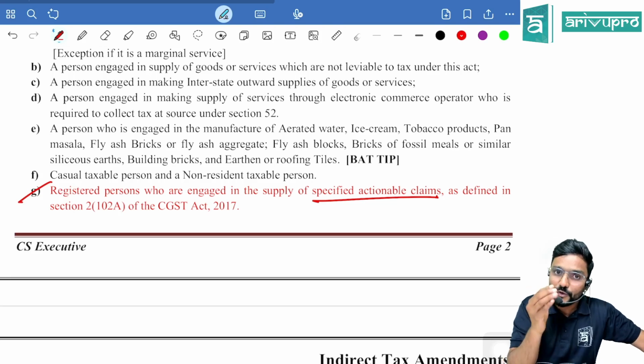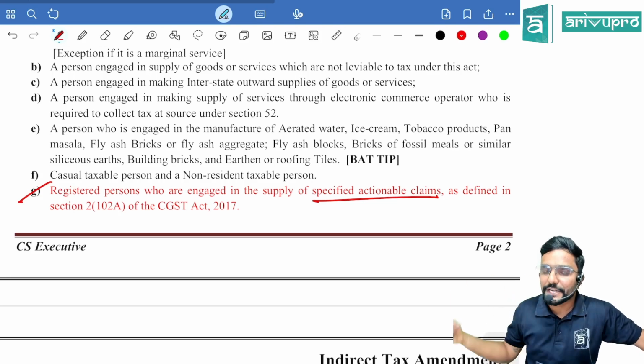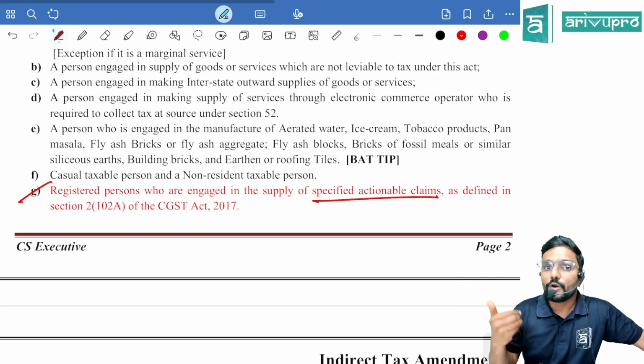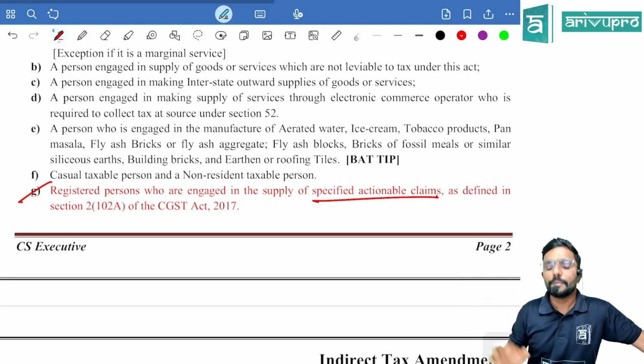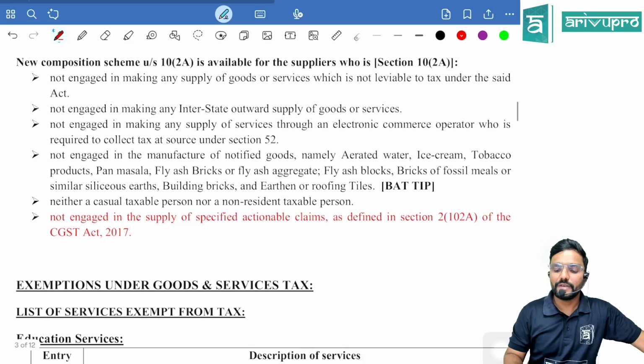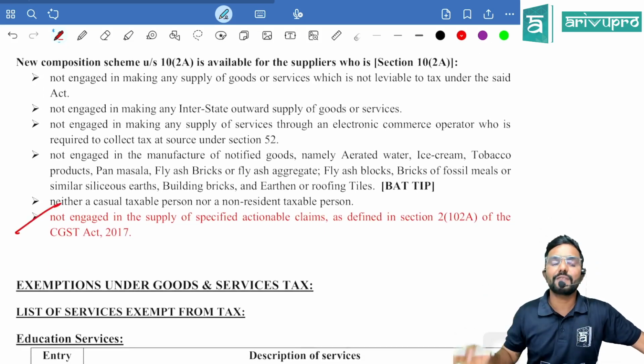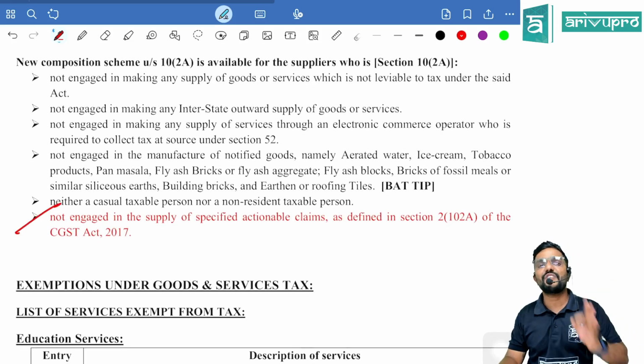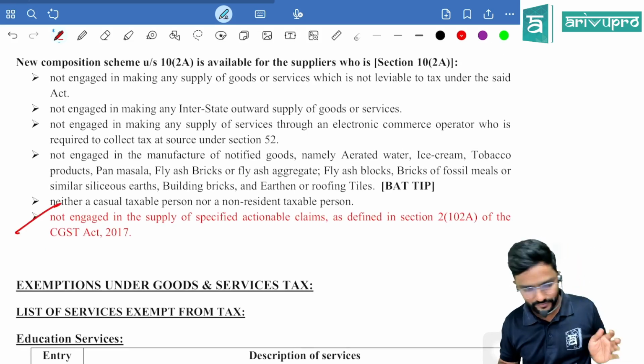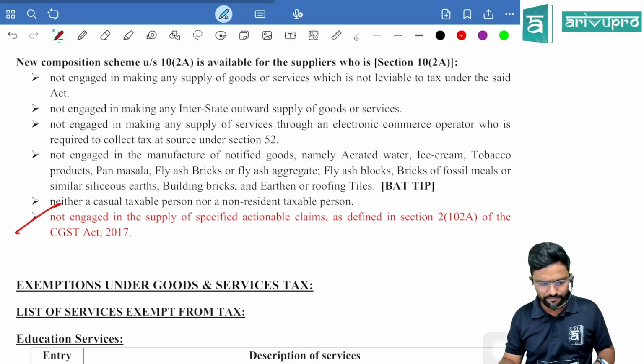Yes. So, if I am supplying that specified actionable claim, can I follow the composition scheme? No. Both the composition schemes are not available for me. Even section 10(2A) composition scheme is not available for the supplier of specified actionable claim. Rest of the list remains the same.